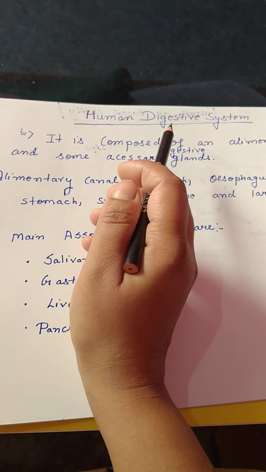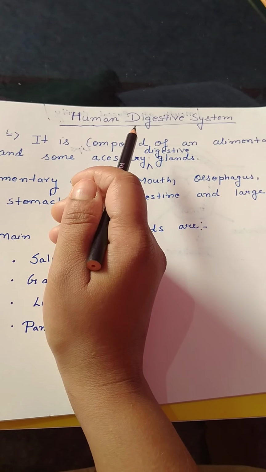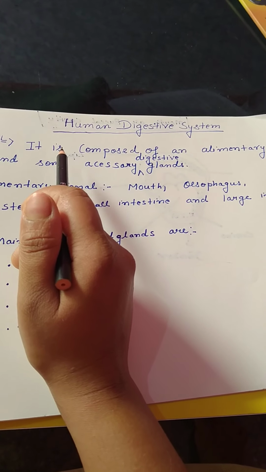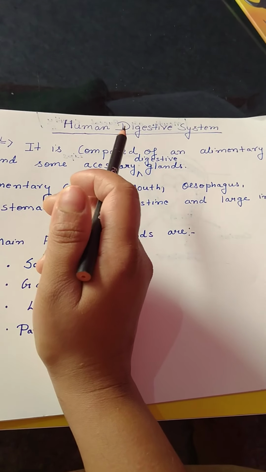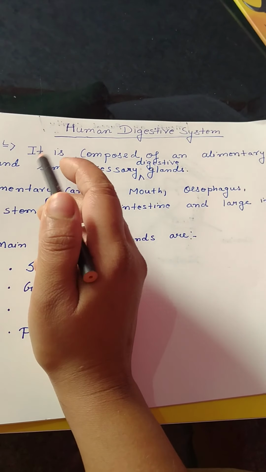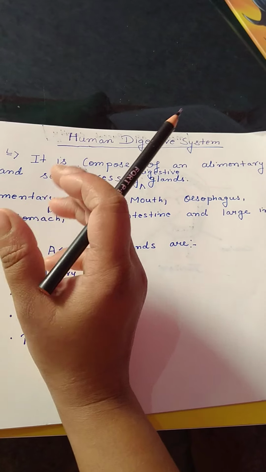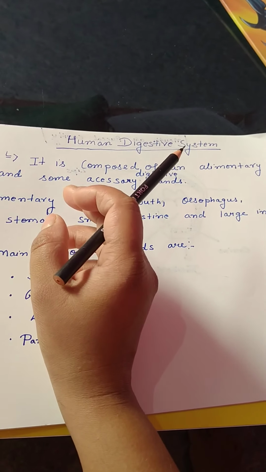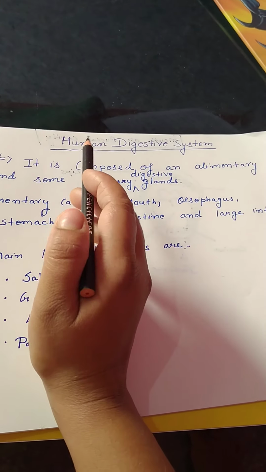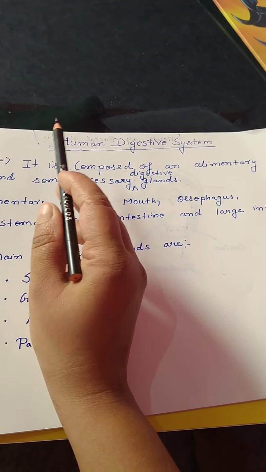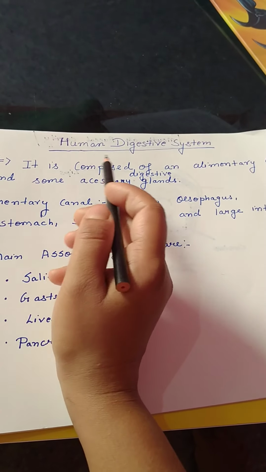Hello students, in previous classes I have taught you about the nutrition in the single-celled organism amoeba. It was also holozoic nutrition, and now I will teach you about the human digestive system. Human beings are complex, multicellular animals, so their digestive system is also complex. Let's see what is in the human digestive system.